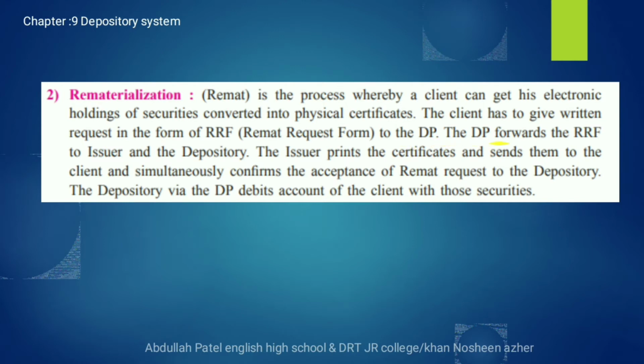The depository forwards this form to whom? To the issuer company, that means the owner company, and the depository organization. On the request of the form, the issuer company has to print the certificate and send it to the client with the confirmation of the acceptance of the request form to the depository. The depository works through the DP, and the DP will debit the account of the client with those securities which have been converted from electronic to physical mode.